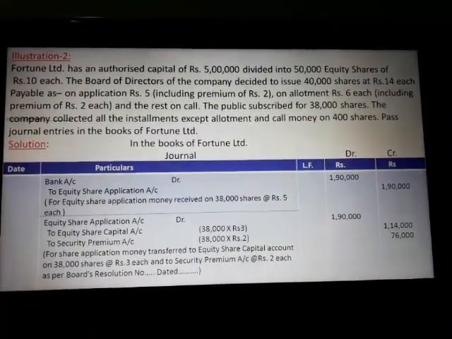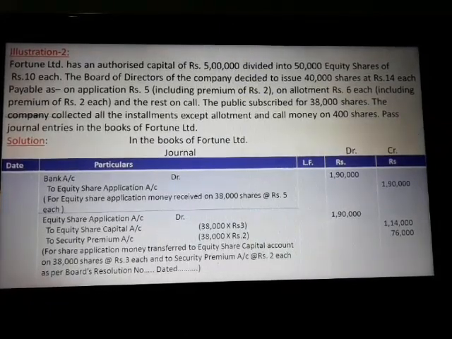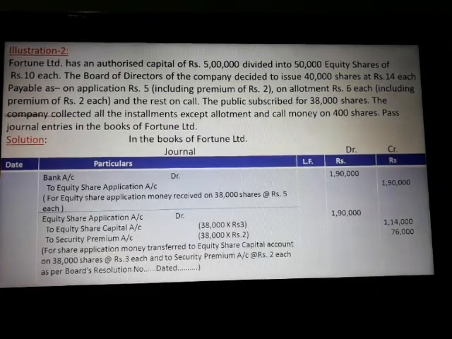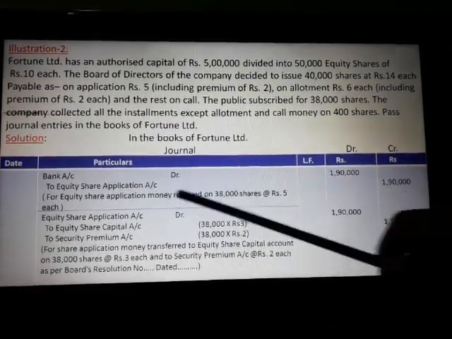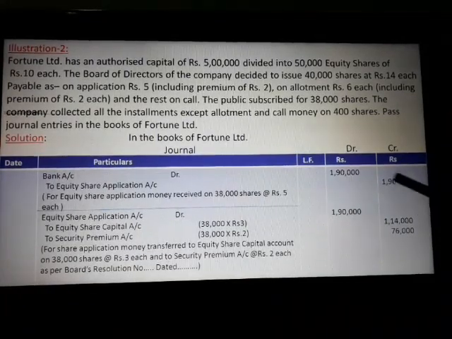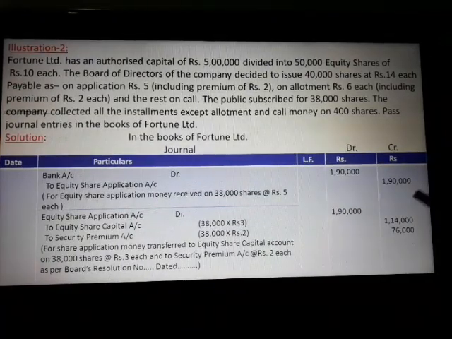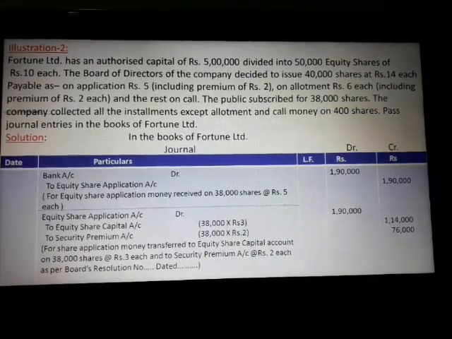Now come to the solution. So here application received for 38,000 shares at the rate of rupees 5, out of which rupees 2 is premium. So at the time of receiving application money, the entry is bank account debit to equity share application account, 38,000 into rupees 5, 1,90,000. Now 1,90,000 received with application is to be segregated to equity share capital and to securities premium account.